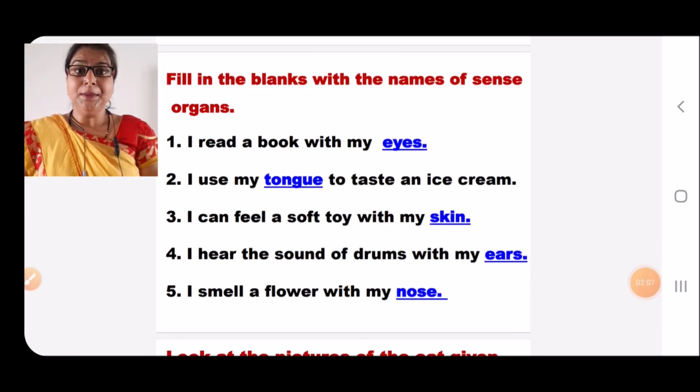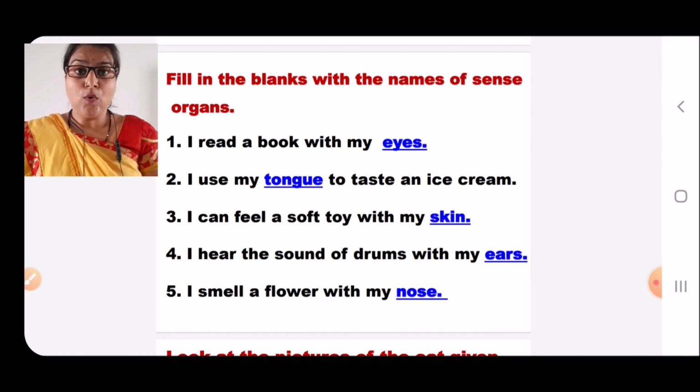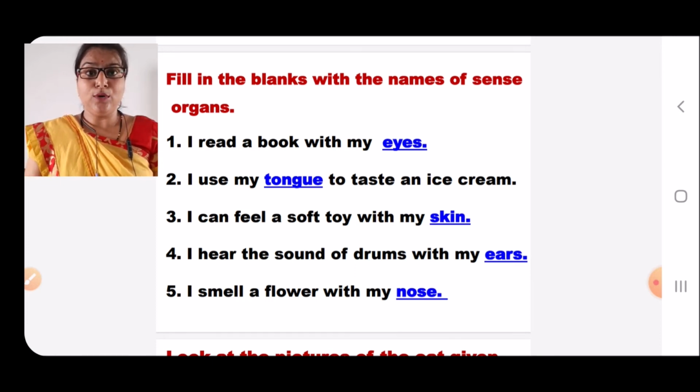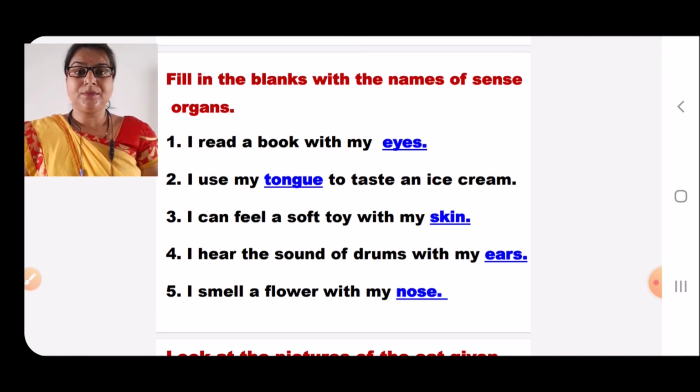Now question number B. Fill in the blanks with the names of sense organs. Here in this question we will see what we do with the help of sense organs. Number 1. I read a book with my eyes.